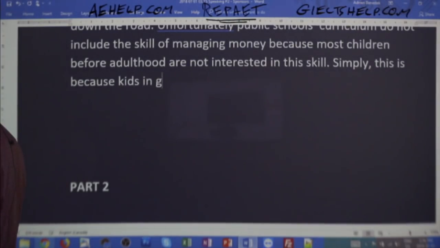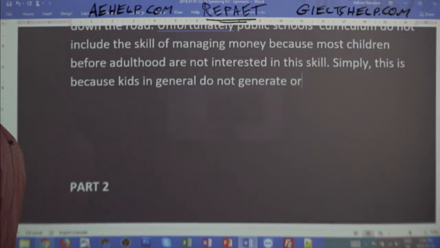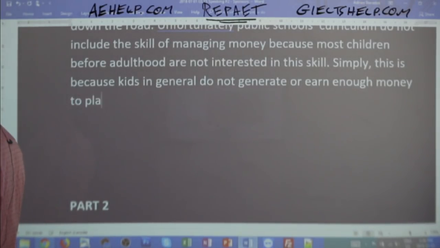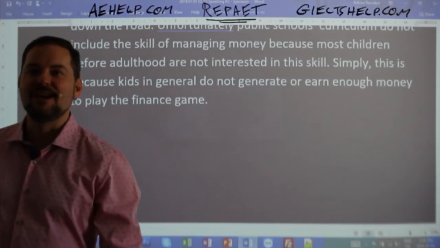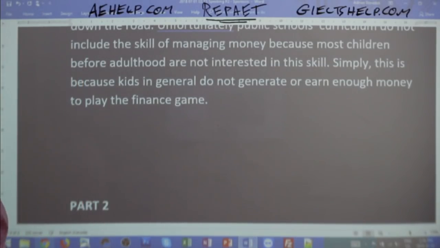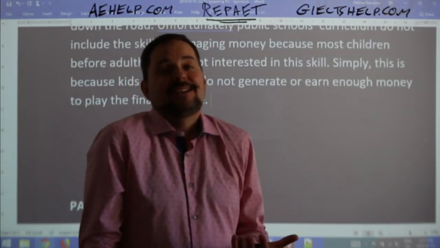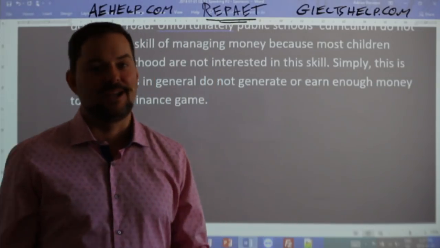kids in general do not generate or earn enough money to play the finance game, right? That would make the most sense, all right? Arcana, does that make sense? All right, is that clear? So you're not teaching children about money because they're not dealing with money, okay? In fact, kids are restricted to deal with money.